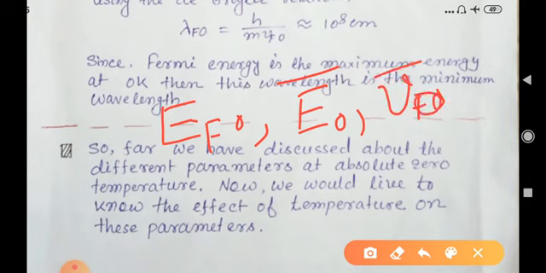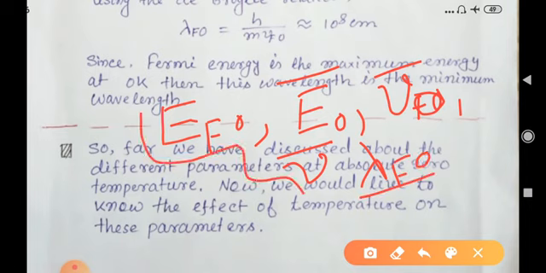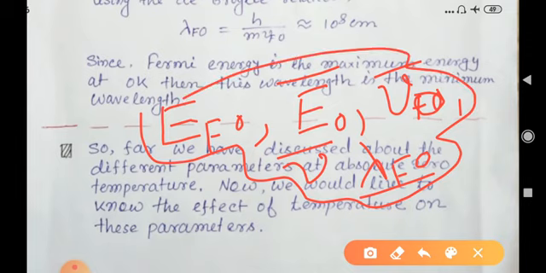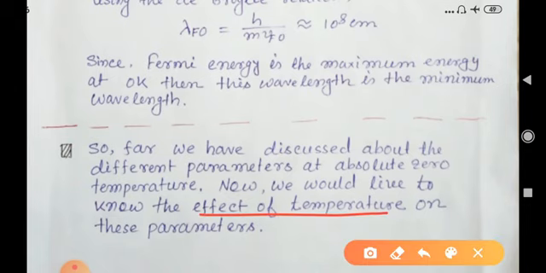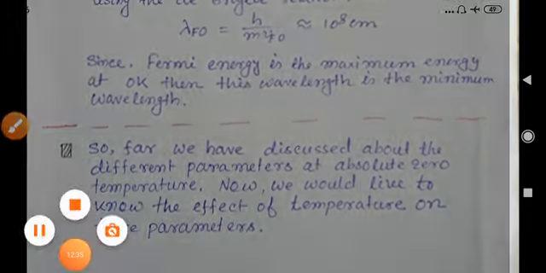We have also calculated the velocity of the electron at the Fermi energy level, and the wavelength lambda f0 associated with the electron at the Fermi level. But all these parameters we have calculated at absolute zero temperature, that is T equal to 0 Kelvin. In the next class we would like to know the effect of temperature on these parameters. So thank you for your kind attention.